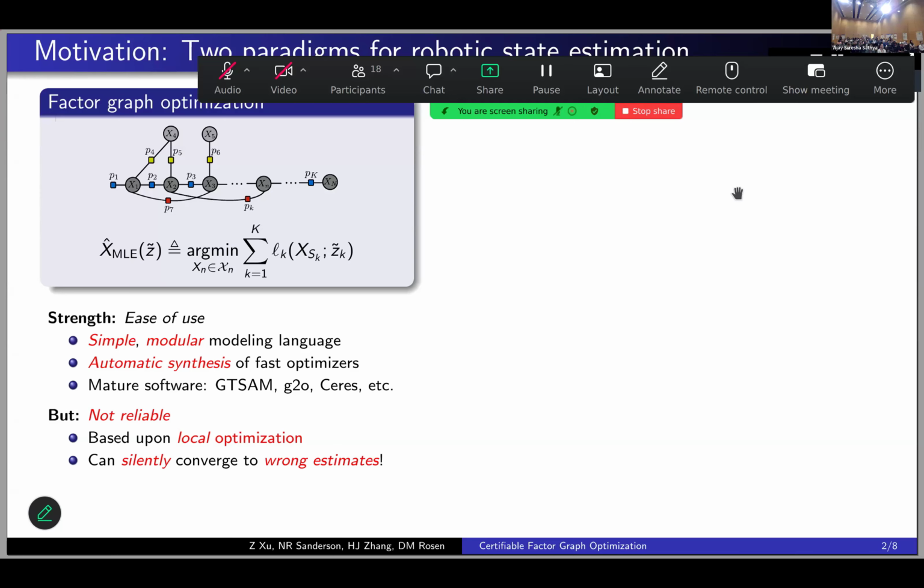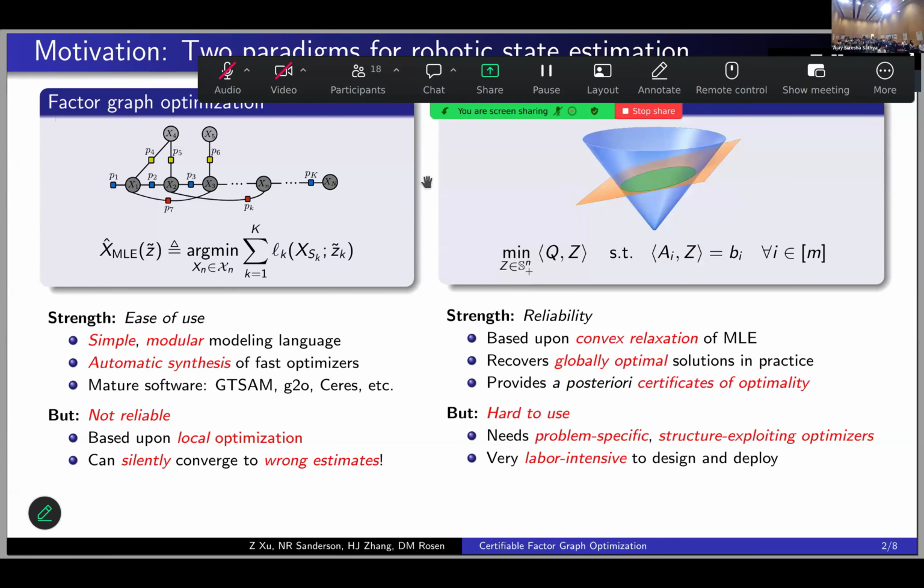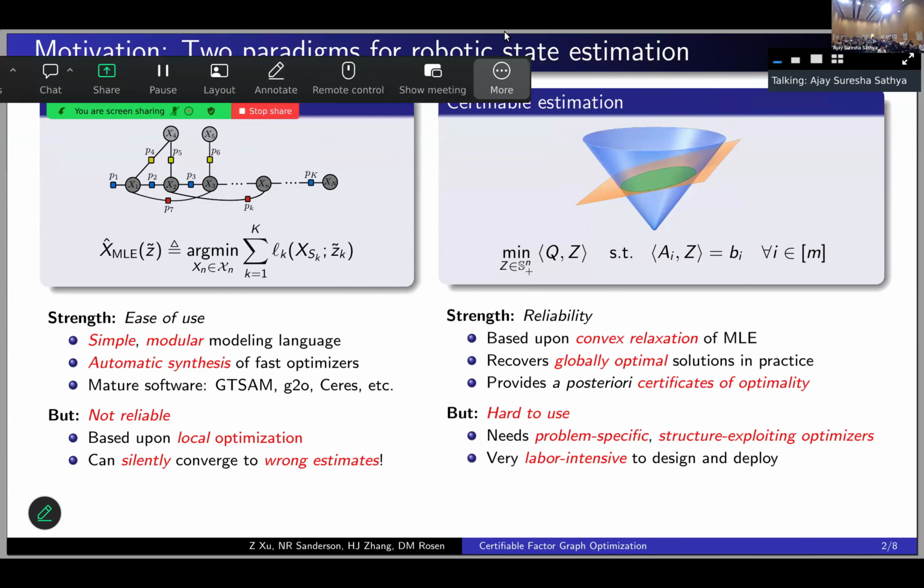However, it's based on local optimization, and as a result, it is possible for these techniques to converge to suboptimal solutions, and therefore these methods are not necessarily as reliable as we'd like, especially for safety-critical applications. On the other hand, there's a more recently developed class of estimators called certifiable estimation methods that are based on convex relaxation. These are often capable of producing verifiably globally optimal solutions in practice and providing a posteriori certificates of optimality. So they're super reliable.